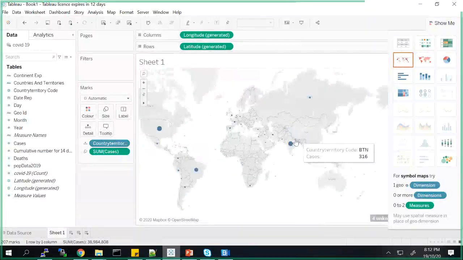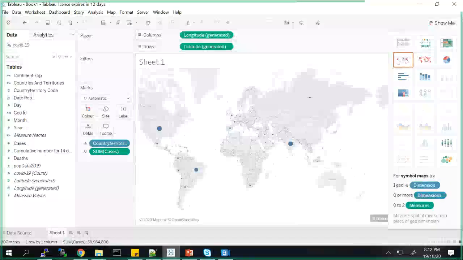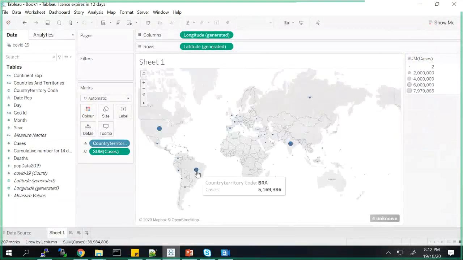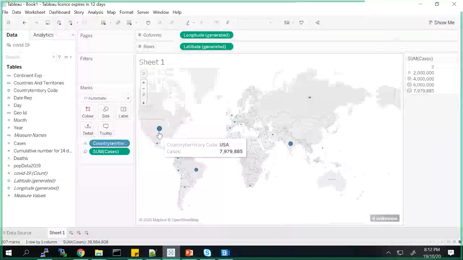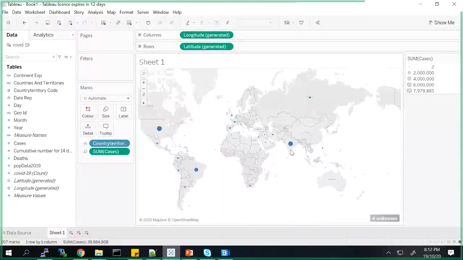Okay, now it has come. I don't know why it took so much time, but this is what I was expecting. So now if you see there are these dots coming in. Based on the latitude and longitude, the larger the dot, the more cases. So you can see USA is showing 7.9 million cases, as compared to India, which has 7.3 million cases, and so on and so forth. Depending on each of the dots, you can see the data.